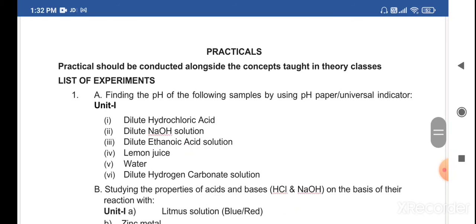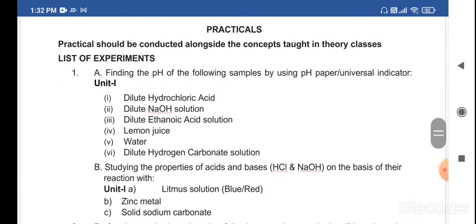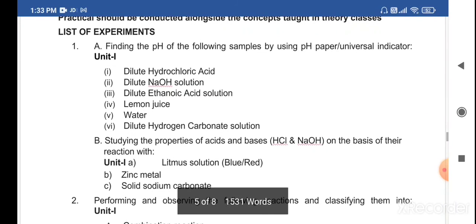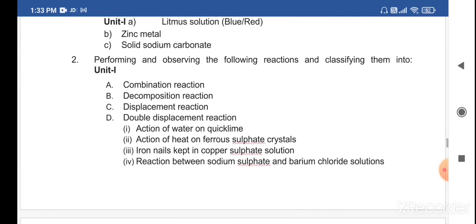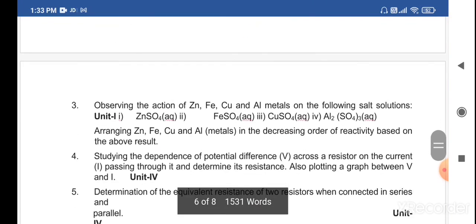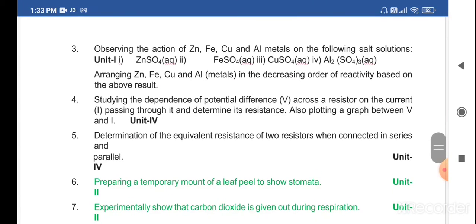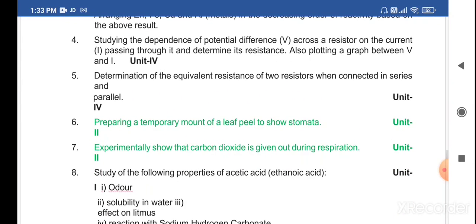Then here we also have practicals. The practicals will be conducted along with the concepts taught in the theory classes. So along with the chapters we are also going to see the practicals side by side. These are the list of practicals. The first one is for chemistry. Then second we have the chemistry part, that is performing and observing the reactions. Then this third one is also of chemistry part. Fourth you have of physics. Then fifth we have of physics.